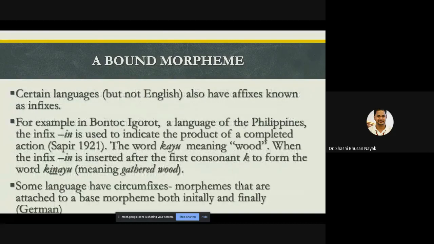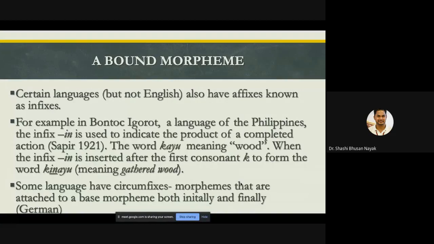Yes, certain languages, but not English, also have affixes known as infixes. This is also another language in which I have no expertise, but I wanted to give an example from an examination point of view. In a language from the Philippines, the infix in is used to indicate the product of a completed action. Like the word kayu, meaning wood. When the infix in is inserted after the first consonant K, it becomes kinayu, meaning gathered wood.